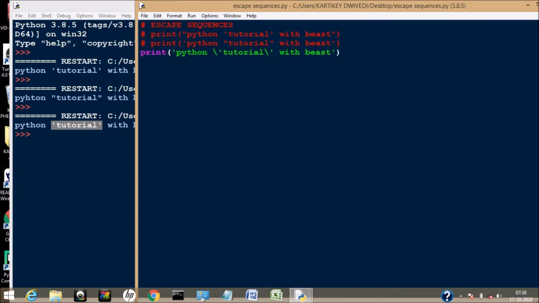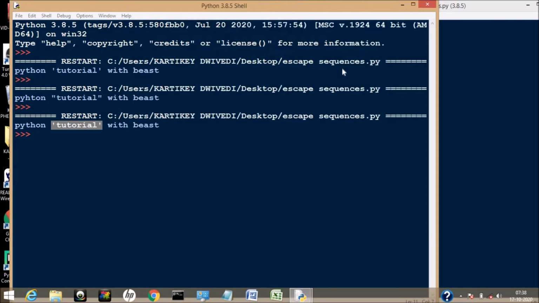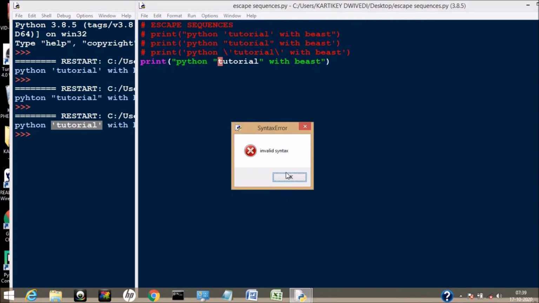The same problem arises when we use double quote inside double quote. Print double quote Python tutorial with Beast. Again just save it and try to run. Again invalid syntax has come.